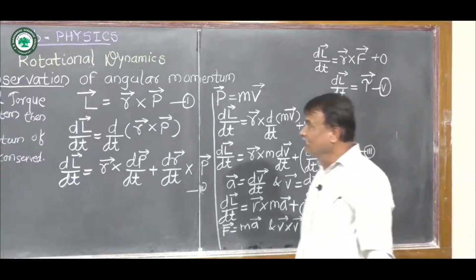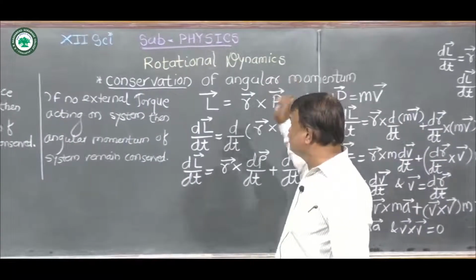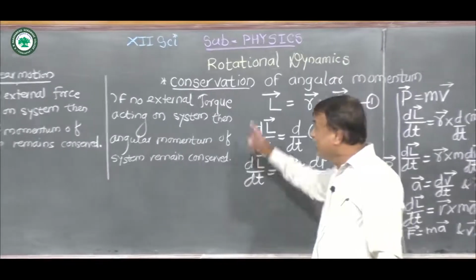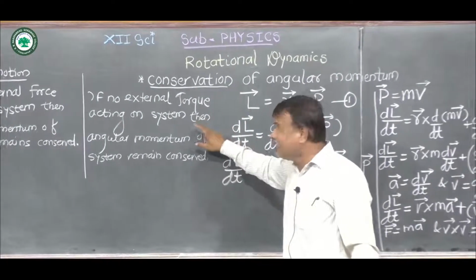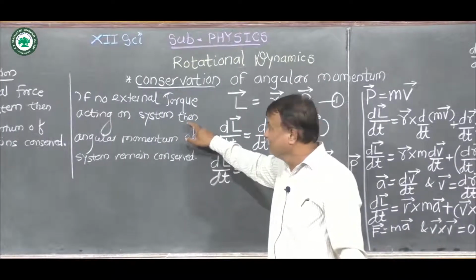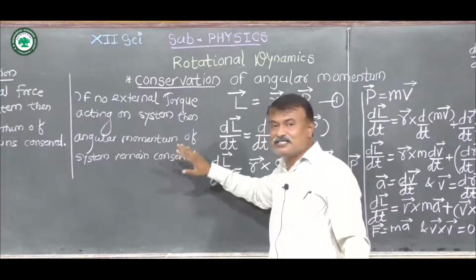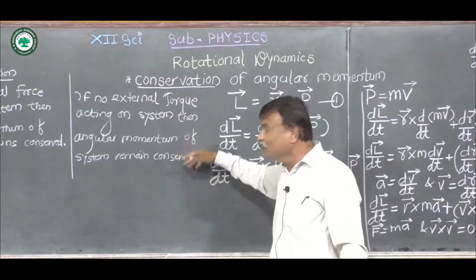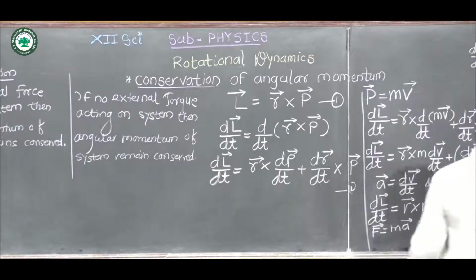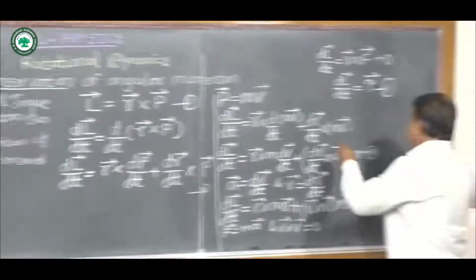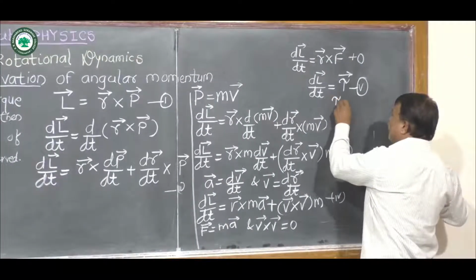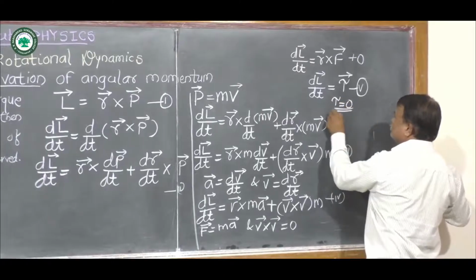But according to the law of conservation of angular momentum, if no external torque acts on the system, then the angular momentum of the system remains constant. We have to prove this. So if no torque is acting on the system, then torque tau is equal to 0.